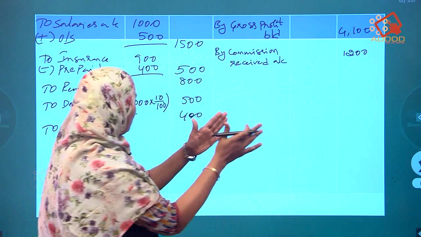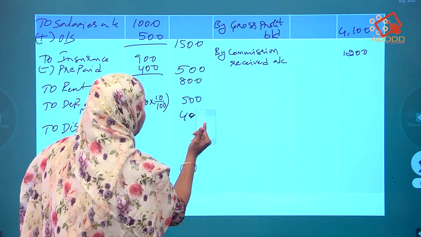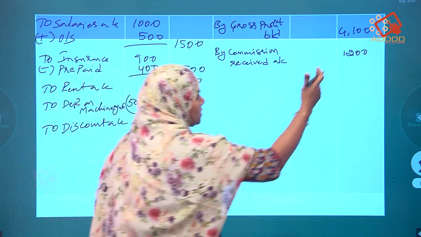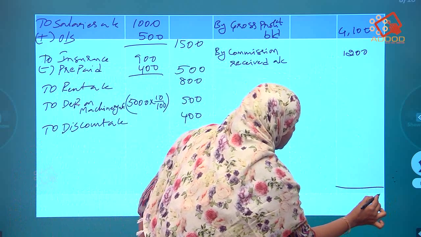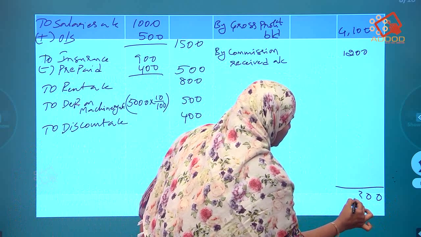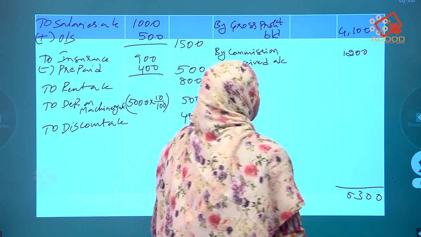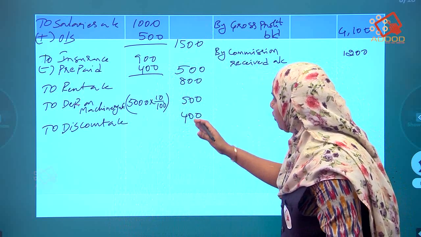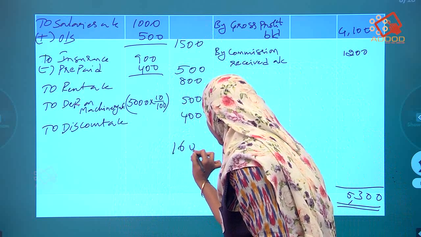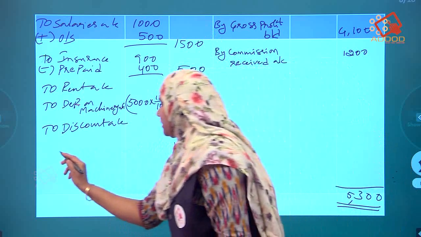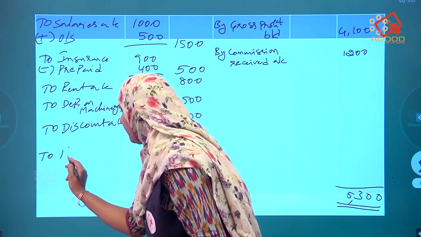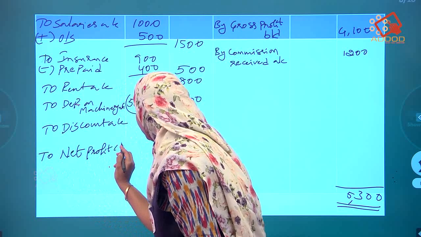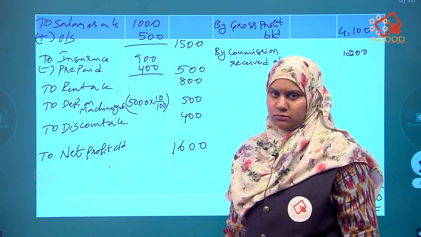So time to balance. In the credit side the amount is higher. This is 400, don't be confused. So total it: 0, 0, 3 and 5, 5,300. From 5,300 if we remove these all, we get 1,600. So it is net profit carried down.